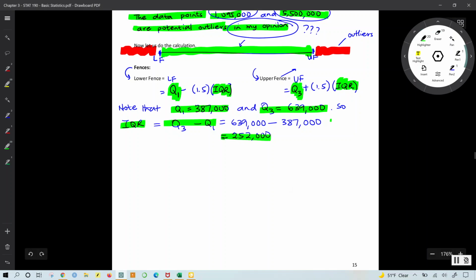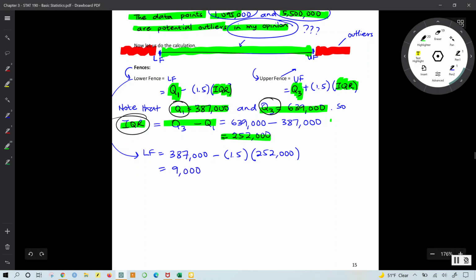Now that I have all three quantities I need, I am ready to compute the lower fence. So my lower fence will be equal to Q1, which is 387,000, minus 1.5 times 252,000, and that gives